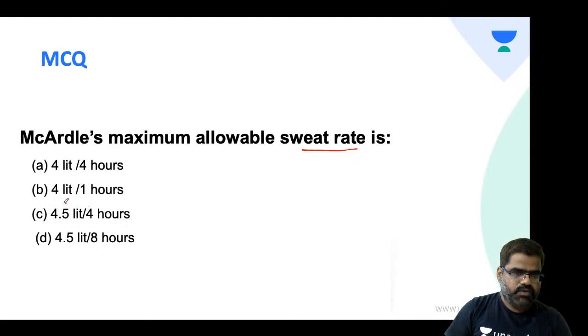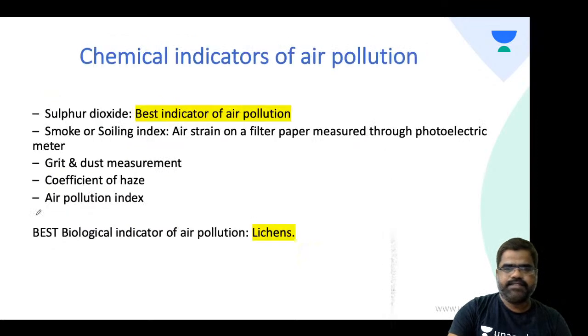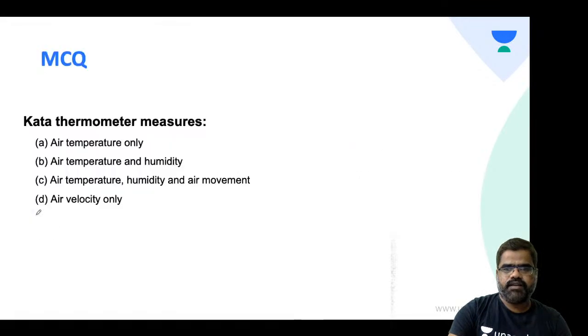No. It is 4.5 liters per 4 hours, students. Please remember that.